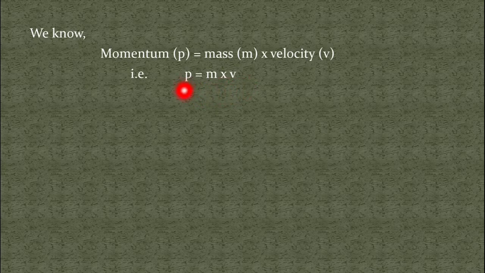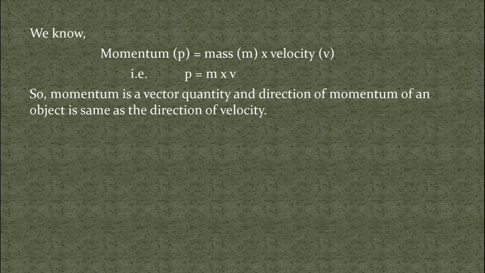So momentum is also a vector quantity because we know velocity is a vector quantity. It means momentum also has magnitude as well as direction. The magnitude of momentum is given by the product of the mass and velocity of the object, and the direction of momentum is the same as the direction of the velocity. So we can write: momentum is a vector quantity, and the direction of momentum of an object is the same as the direction of velocity.